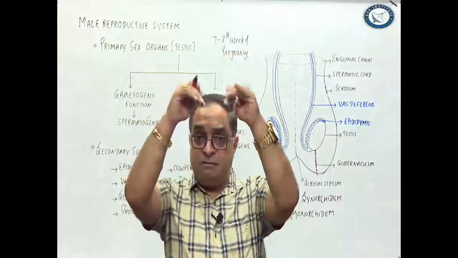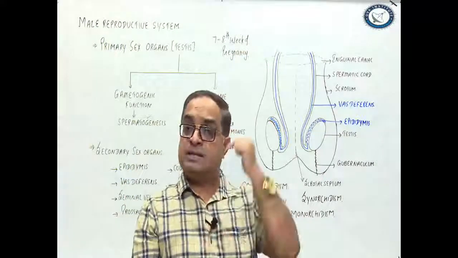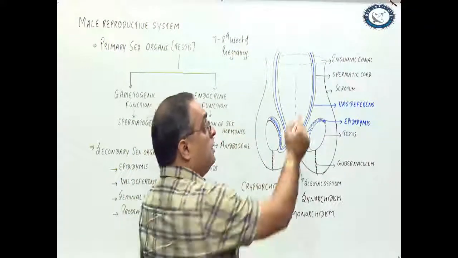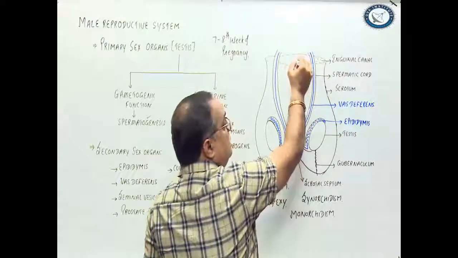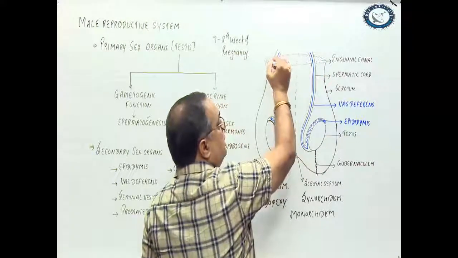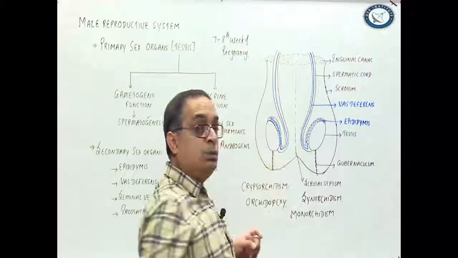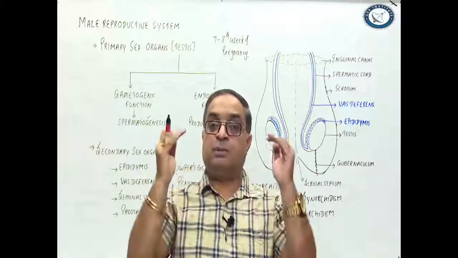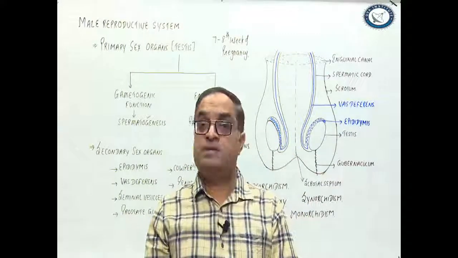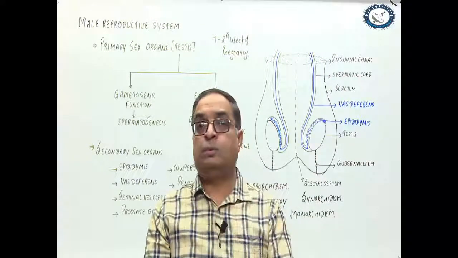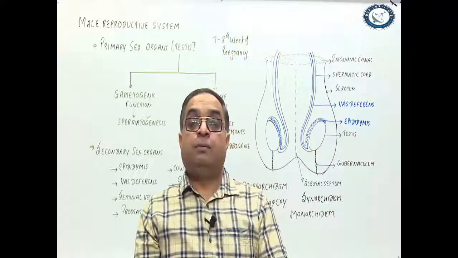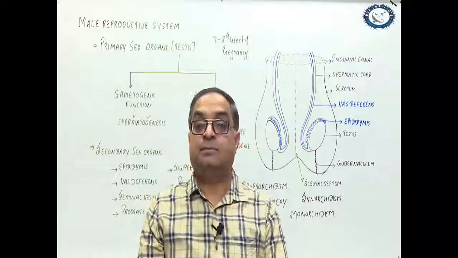So once testes have migrated into the scrotum, these cannot go back into the abdomen because this region, inguinal canal, gets sealed due to formation of a connective tissue. So testes communicate with the abdominal cavity with the help of spermatic cord. Once they have migrated to scrotum, these cannot go back into the abdomen. The formation of this connective tissue takes time.